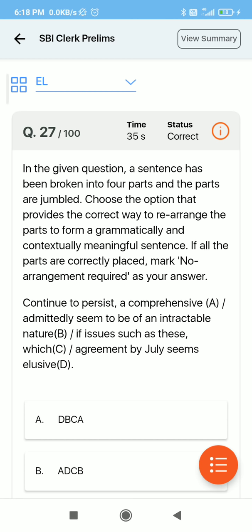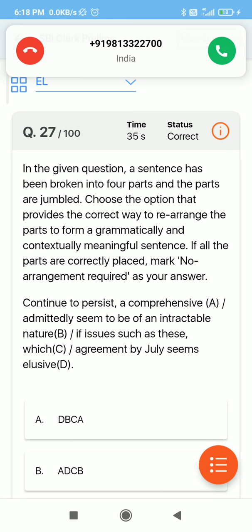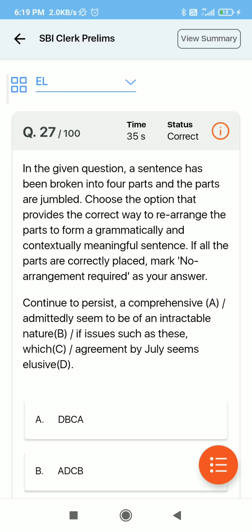Tell me if you liked it. And one more thing is that if you are stuck in error detection questions, then keep revising your error detection rules. And if you are stuck in other questions also, like if your basics questions are wrong, then keep revising your basics, and if your reading-based questions are wrong, then do reading in a good manner. That's all for today's video.